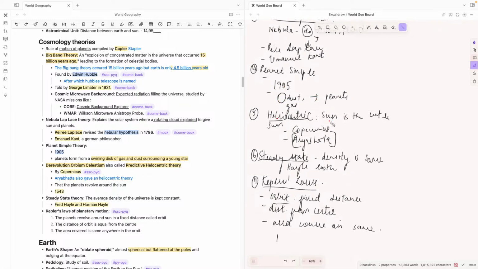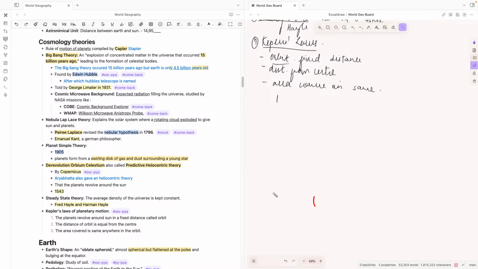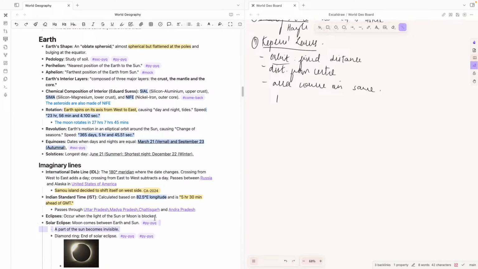And then we have the heliocentric theory, which basically says helio means sun, so the sun is the center of everything that is happening. This was given by Copernicus and also parallelly by Aryabhatta in India. And then we have the steady state theory, which says the density is the same, which is given by Hoyle and colleagues. And then we have Kepler's laws of planetary motion, which say that the orbit is a fixed distance, the distance from the sun is also the same, and the area covered by them is also the same. So now that we've covered the cosmology theories in quite detail, we'll go to the basics of the Earth.